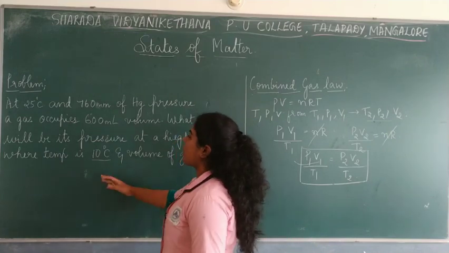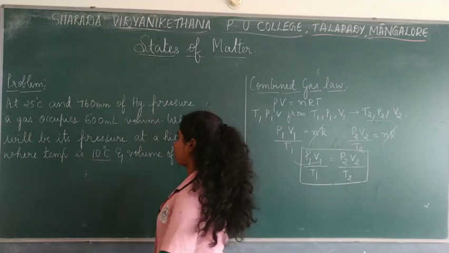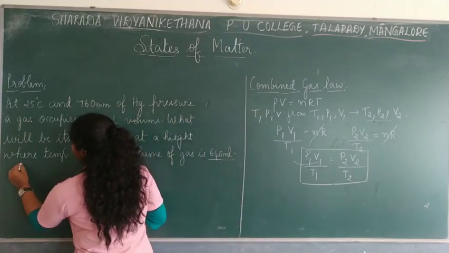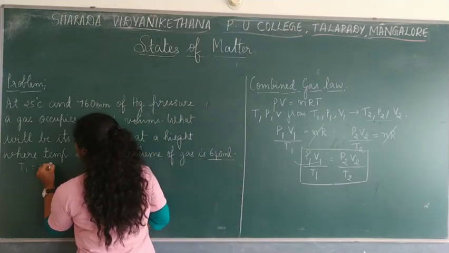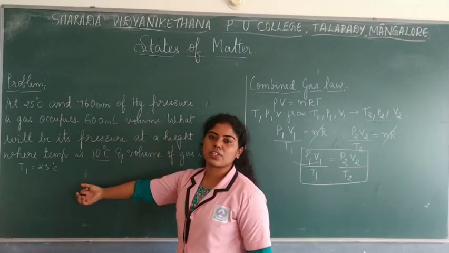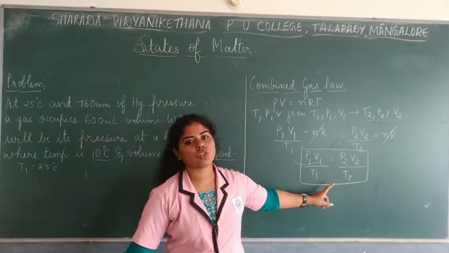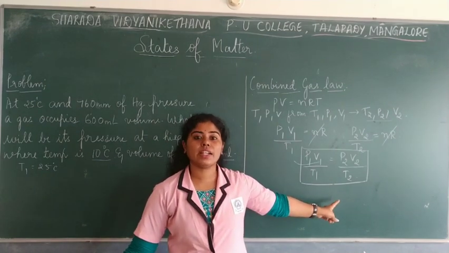First let us write what is given in this problem, and then let us write the formula and substitute. Firstly you have T1, that is 25 degrees Celsius. As you all know, whenever the temperature is given in Celsius scale, you have to convert it into Kelvin, because the equations are based on the Kelvin temperature scale.